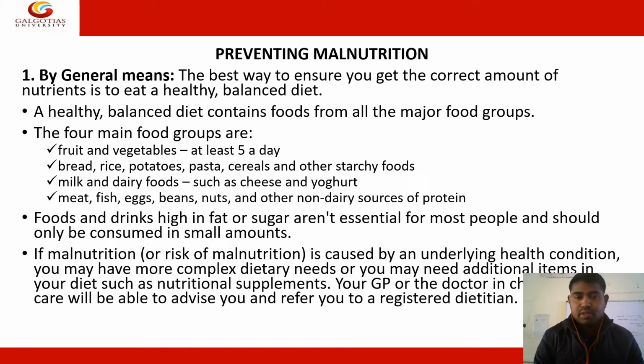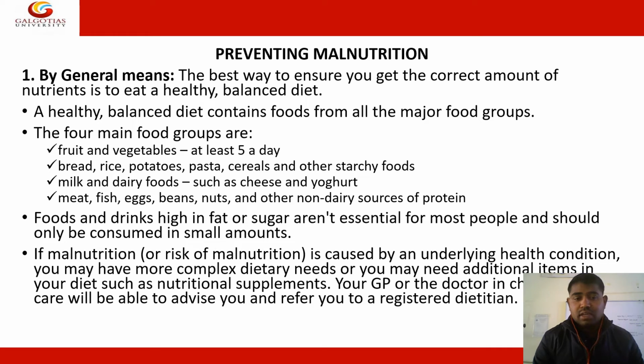Let's discuss prevention. In general, the best way to ensure you get the correct amount of nutrients is to eat a healthy or balanced diet. A healthy or balanced diet contains food from all the major food groups. The four main food groups are fruit or vegetables, at least five a day; bread, rice, potatoes, pasta, cereals and other starchy foods; and milk and dairy foods such as cheese and yogurt. You just have to include these things to overcome malnutrition.